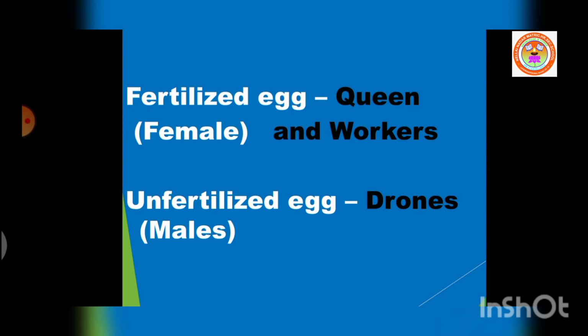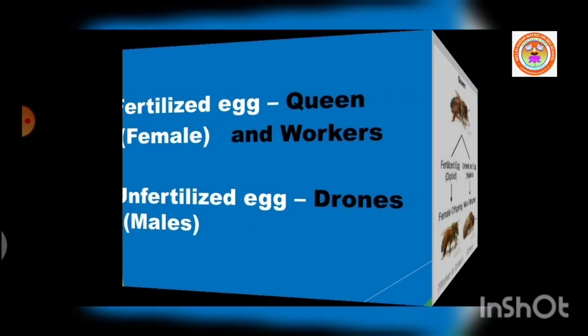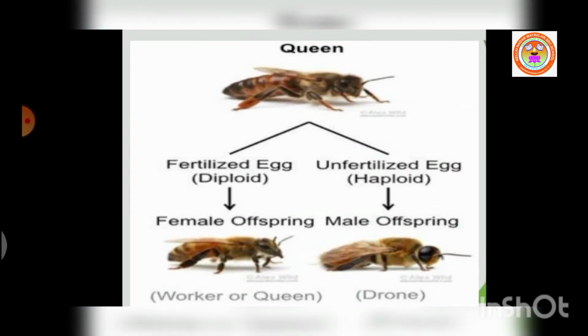Unfertilized egg, that is parthenogenesis, produces drones. So, in honeybee's life cycle, both sexual reproduction and parthenogenesis occur naturally. Therefore, it is an example for incomplete parthenogenesis.